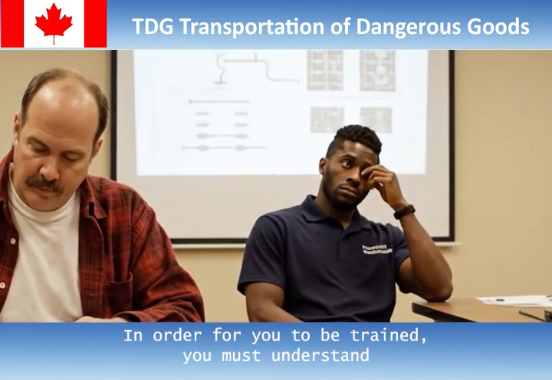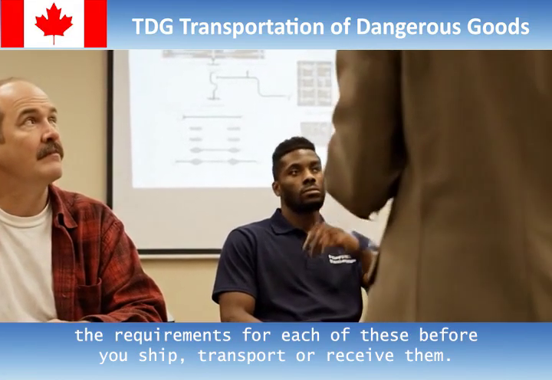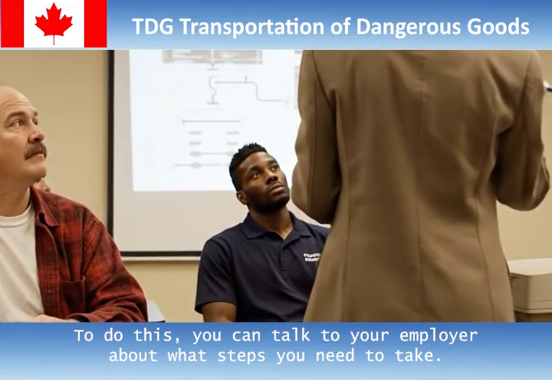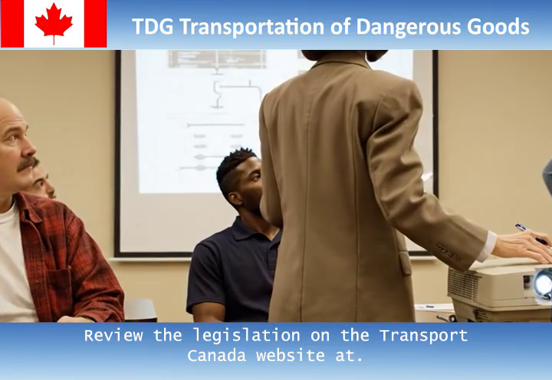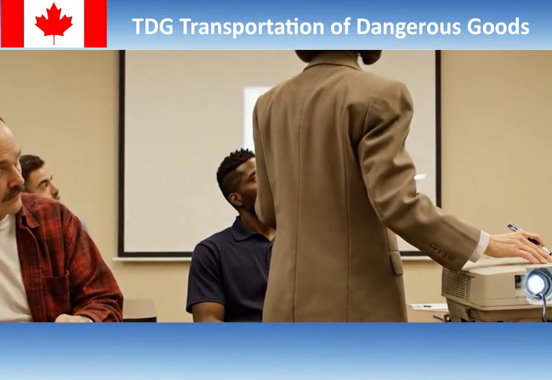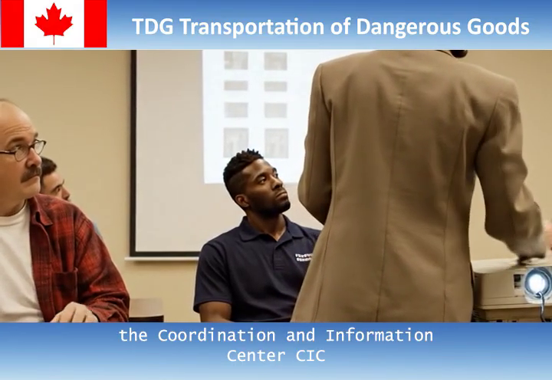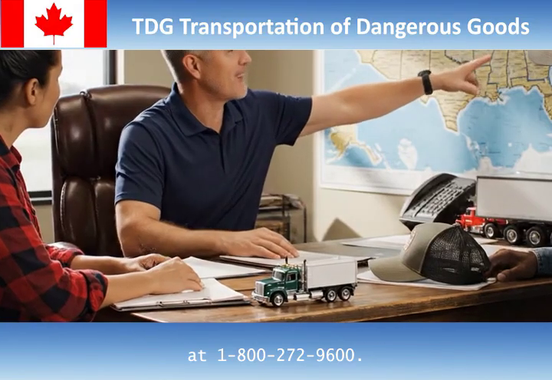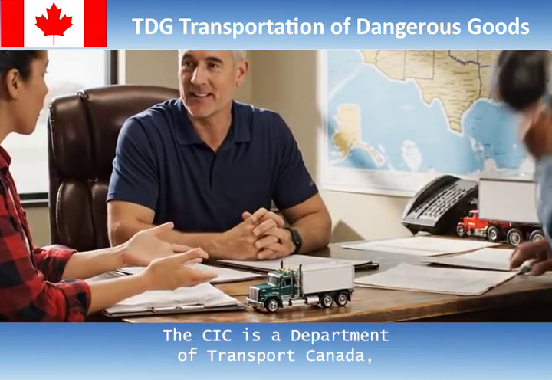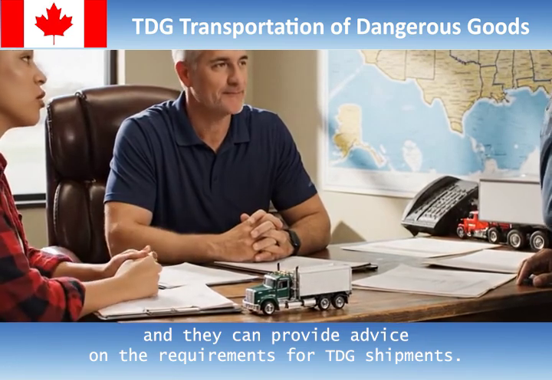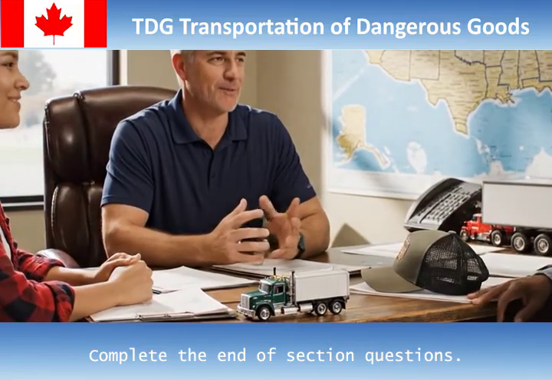In order for you to be adequately trained, you must understand the requirements for each of these before you ship, transport, or receive them. To do this, you can talk to your employer about what steps you need to take. Review the legislation on the Transport Canada website at www.tc.gc.ca or call the Coordination and Information Center, CIC, at 1-800-272-9600. The CIC is a department of Transport Canada, and they can provide advice on the requirements for TDG shipments. That concludes Section 7. Complete the end of section questions.